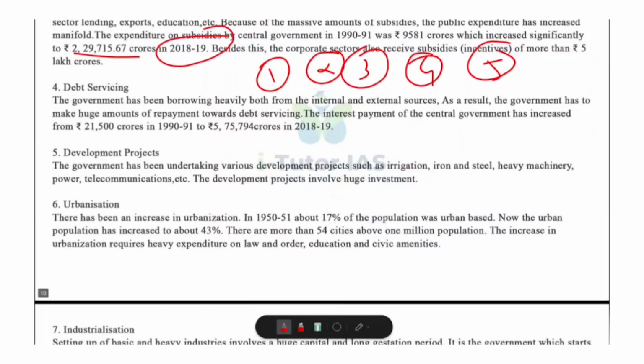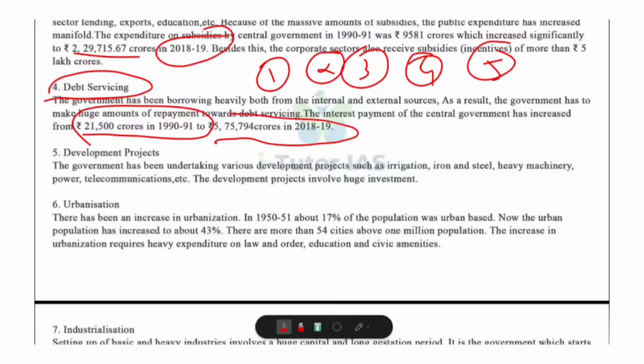Then debt servicing. We know that government borrows money from public, banks, other countries and international organizations. When borrowing increases, interest payment also increases, and interest payment rose from 21,500 crore in 1990-91 to 5,75,794 crore in 2018-19. That means a large part of the budget is spent on just interest payment.